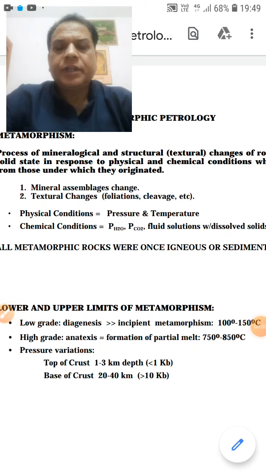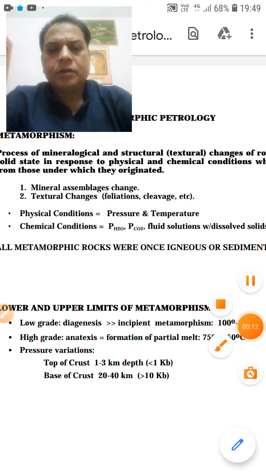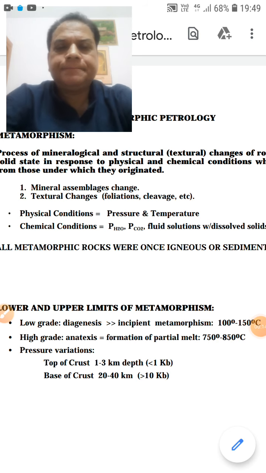Today, in this class, we will discuss the salient features of metamorphic petrology. Now, the first thing is the concept of metamorphism. What is metamorphism? It means you have a parent rock, which we call protolith.